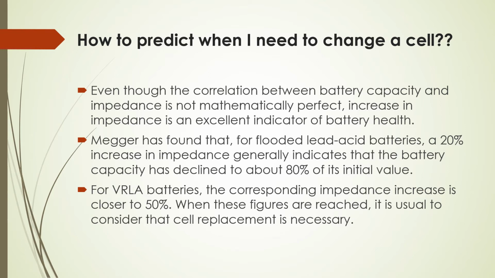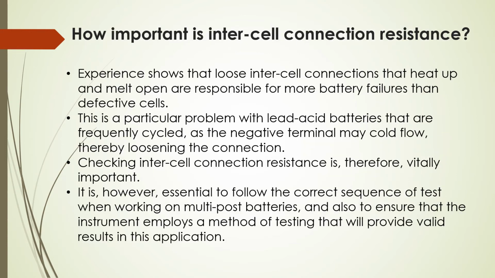How to predict when I need to change a battery? Even though the correlation between battery capacity and impedance is not mathematically perfect, an increase in impedance is an excellent indicator of battery health. Megger has found that for flooded lead acid batteries, a 20% increase in impedance generally indicates that the battery capacity has declined to about 80% of its initial value. For VRLA batteries, the corresponding impedance increase is closer to 50%. When these figures are reached, it is usual to consider that cell replacement is necessary.